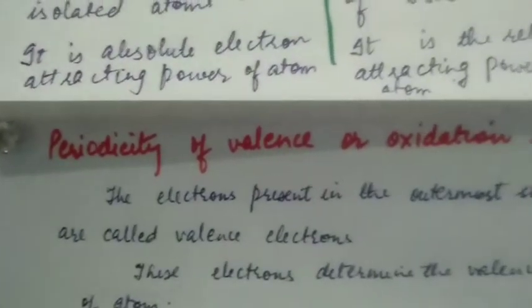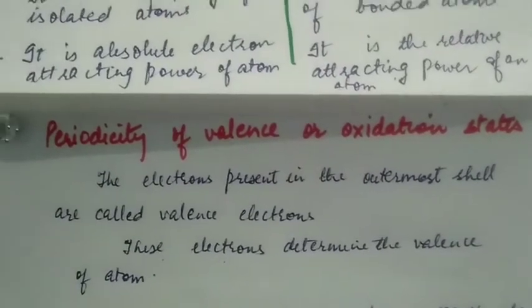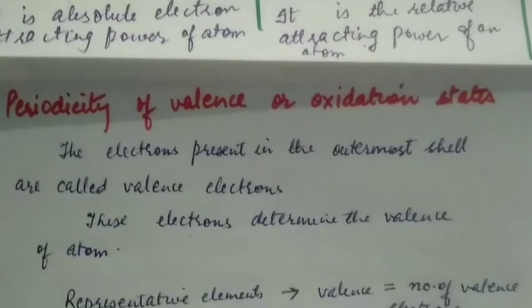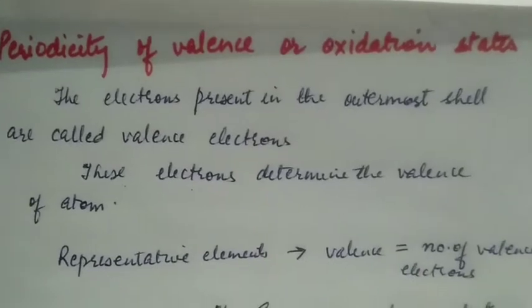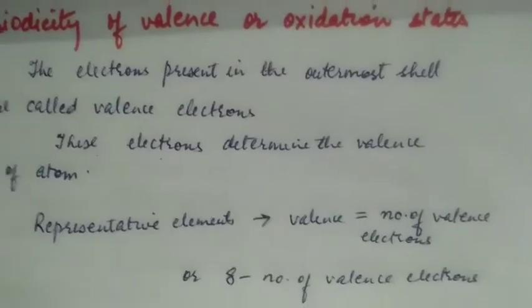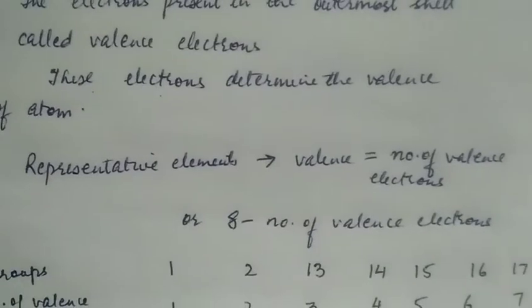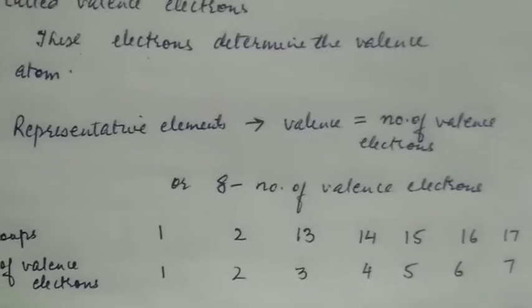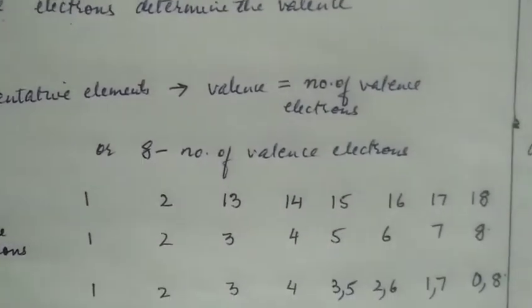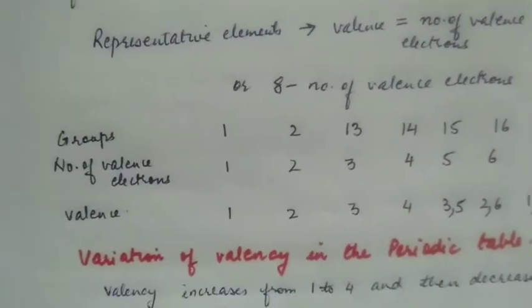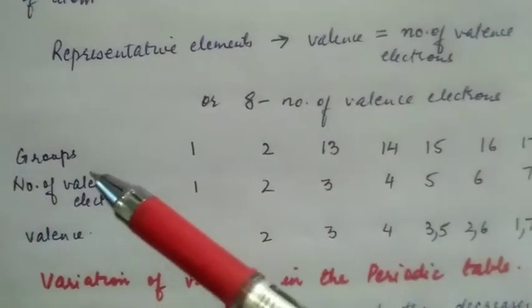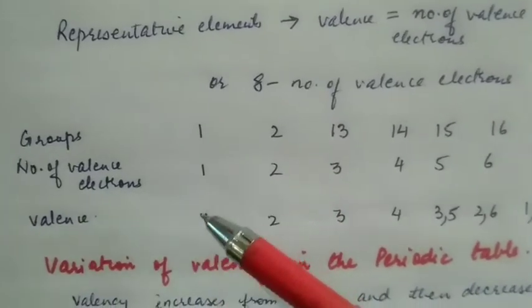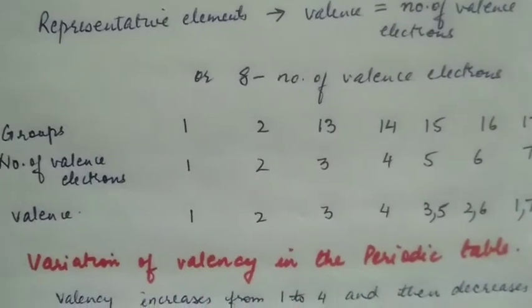Periodicity of valence or oxidation states. The electrons present in the outermost shell are called valence electrons. These electrons determine the valency of the atom. Representative elements have valency equal to either the number of valence electrons or 8 minus the number of electrons. For example, in group 1, there is 1 electron in the outermost shell, so it can lose 1 electron and acquire a valence of 1.